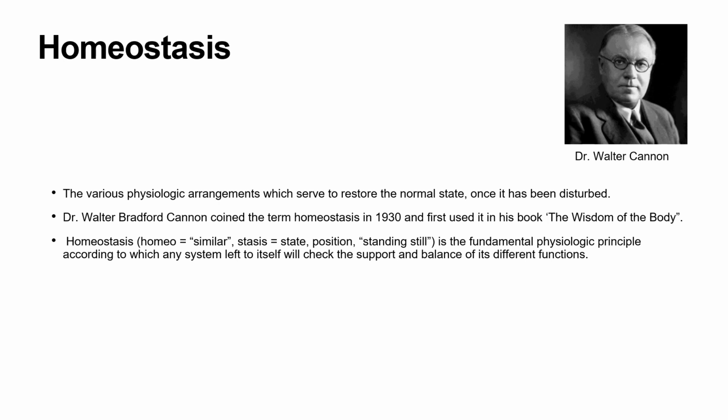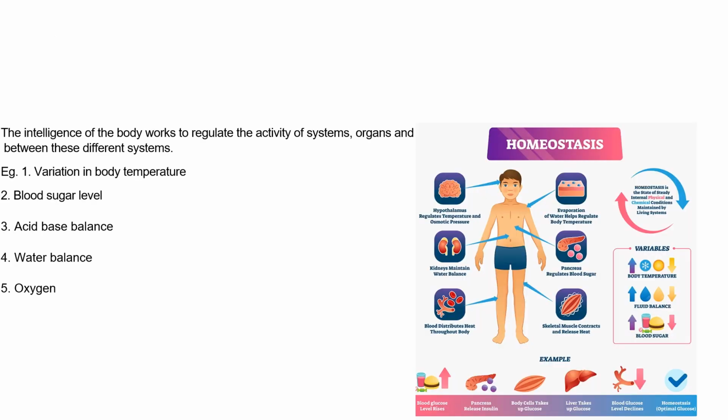So this is a fundamental physiologic principle according to which any system left to itself will check the support and balance of its different functions. The intelligence of our body works to regulate the activity of systems, organs and glands that form them and maintain the harmony between these different systems.